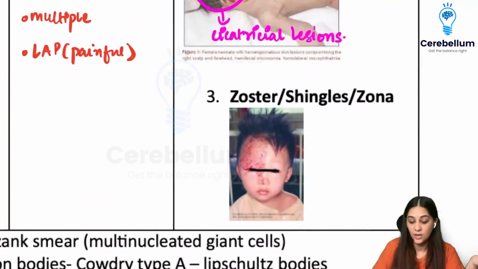Then we have another disease called zoster. It is also called shingles or zona.